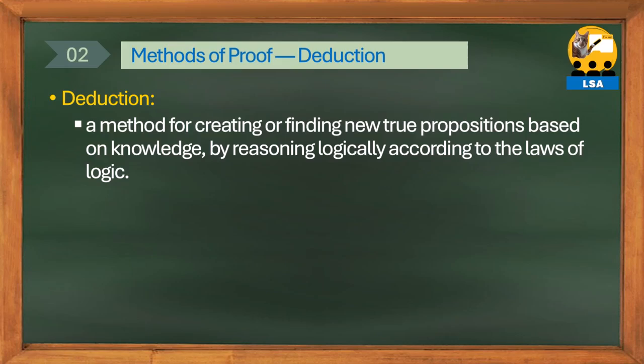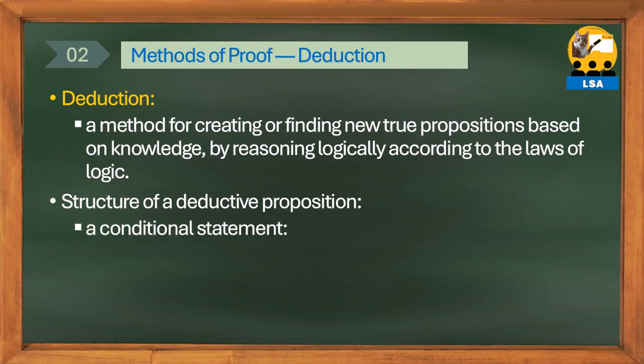Deduction is a method of finding new true knowledge, proposition Q, based on knowledge that is a true proposition, proposition P. Basically, it has a deductive structure. If this proposition P is correct, that proposition Q is correct. The deductive structure takes the form of a conditional proposition.